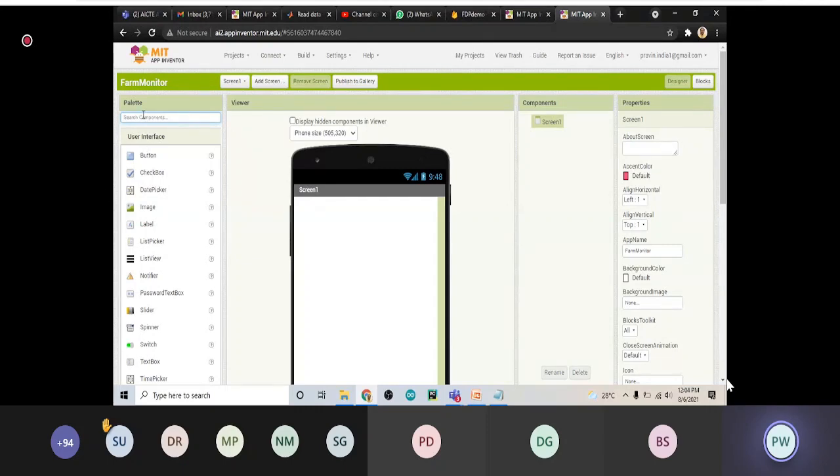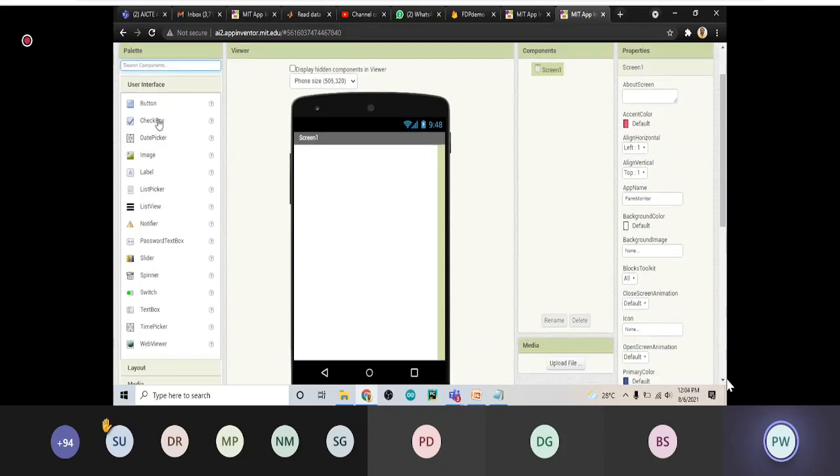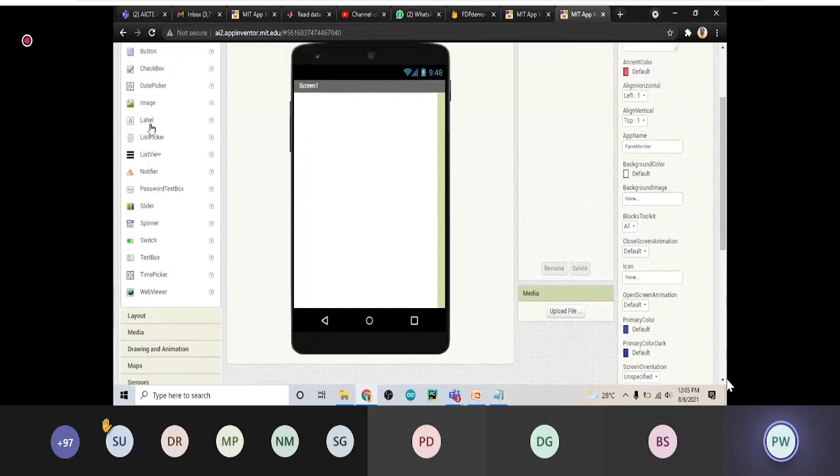Once you start working with it, the names of these palettes will become known to you. If you don't know them, don't worry. At the bottom there is the user interface, with different options available, like button, checkbox, date picker, image, label, list picker, list view, and many different palettes.